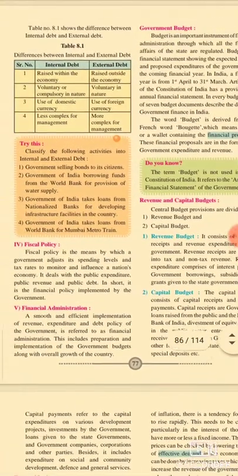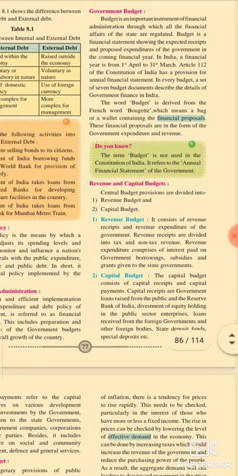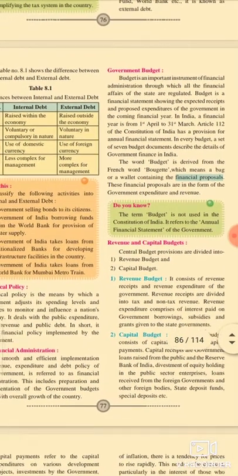So students, here we completed all components of public expenditure. Now I explain the government budget.